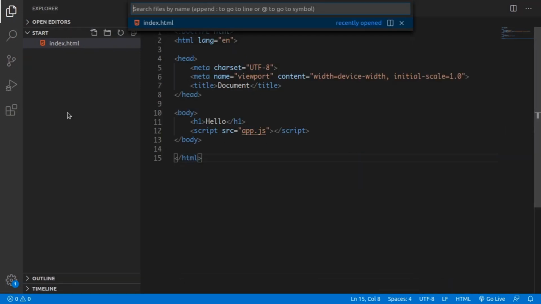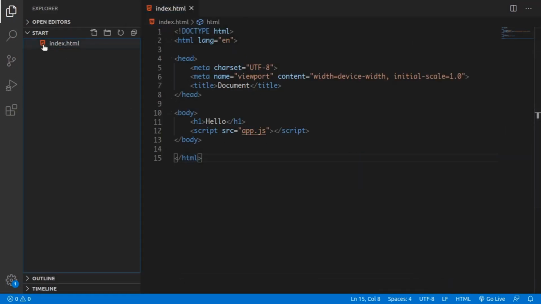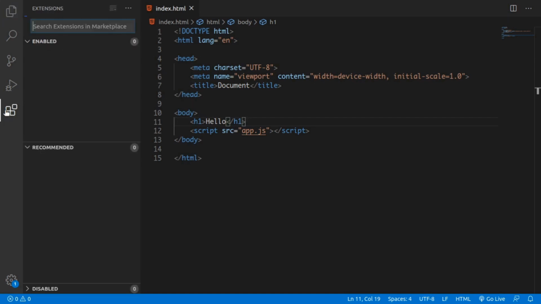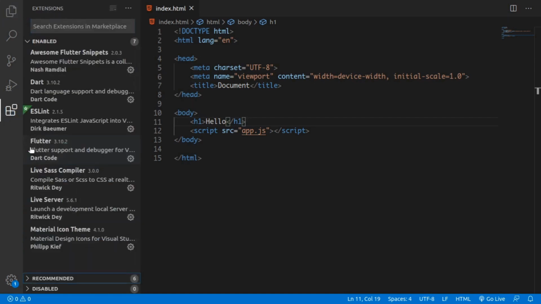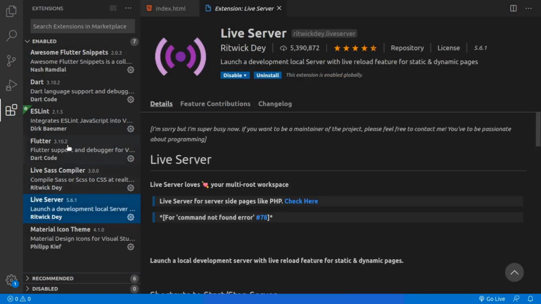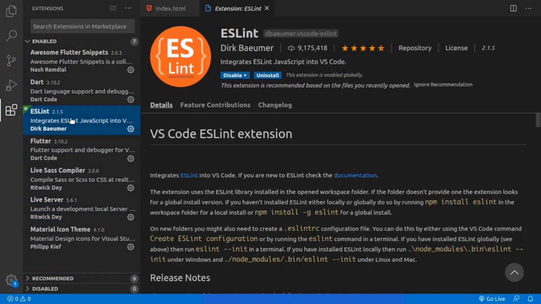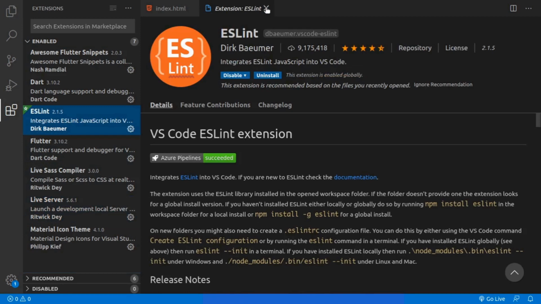So here I have one file called index.html, and there's nothing fancy about this. It only contains an h1 tag with a hello. Okay, if we run it with a plugin that is available in VS Code, called Live Server, I have installed it. This is the plugin called Live Server, and you also have to install ESLint so that linting is possible with TypeScript and also JavaScript.